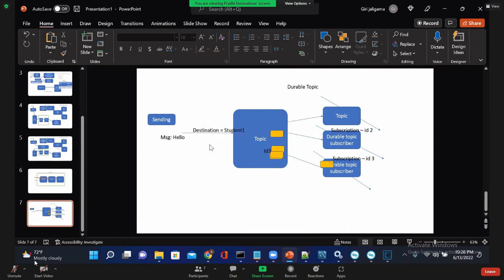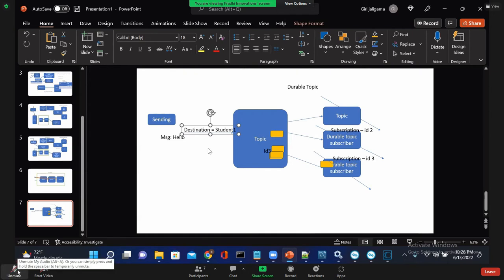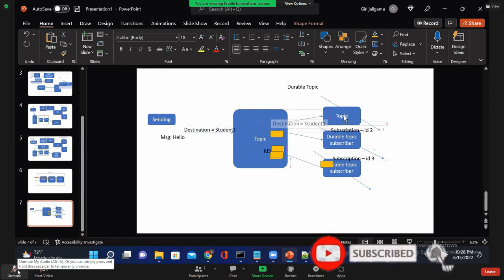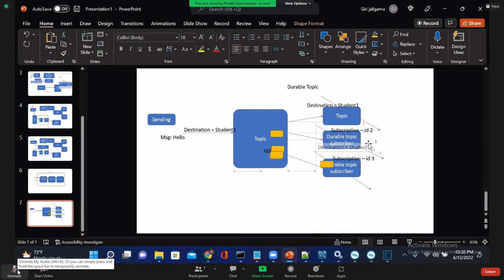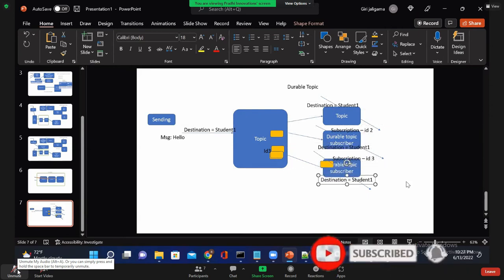Every topic message, every queue message will have a destination in case of JMS. That is by default. The destination name will definitely be there. The message hello is published on a destination. All are receiving on the same destination, then only they will receive the messages. It's the same for topic, queue, durable, everything.